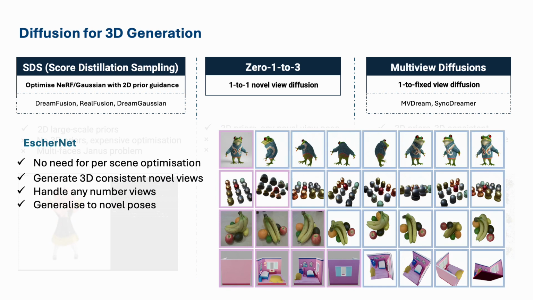Our work, EscherNet, addresses these challenges. First, it does not require per-scene optimization. Secondly, it generates more 3D consistent views. Thirdly, it can handle any number of input-output views. And finally, it generalizes to novel poses rather than being limited to a few fixed poses.